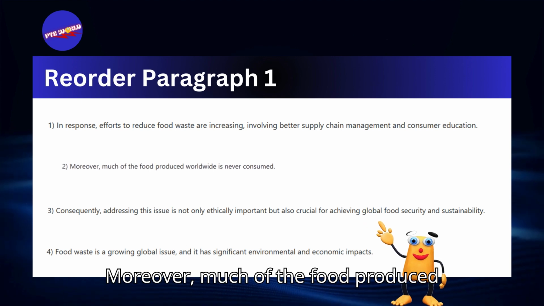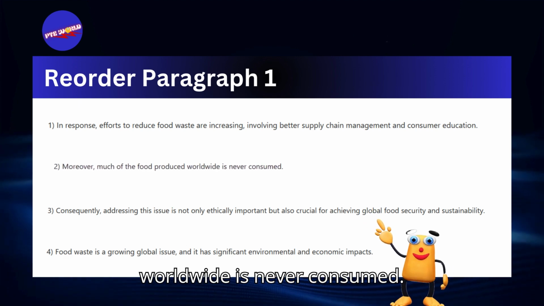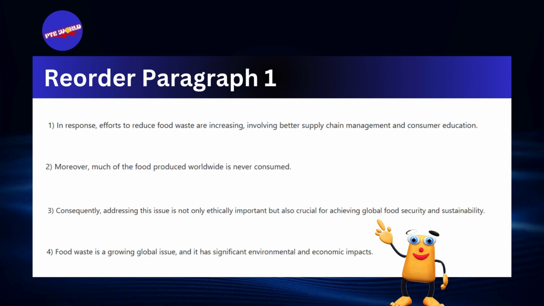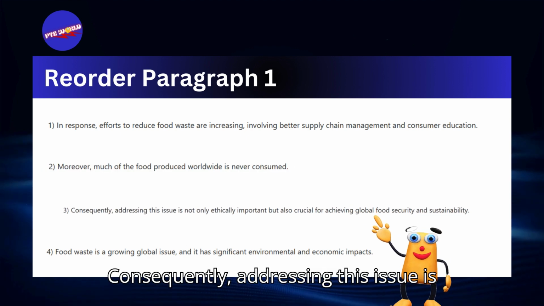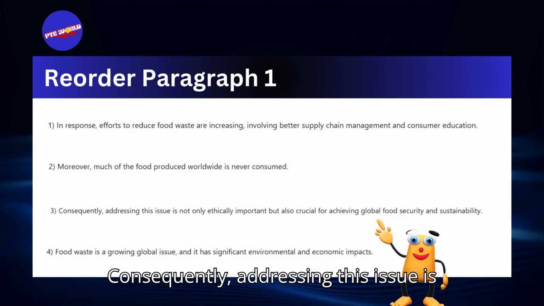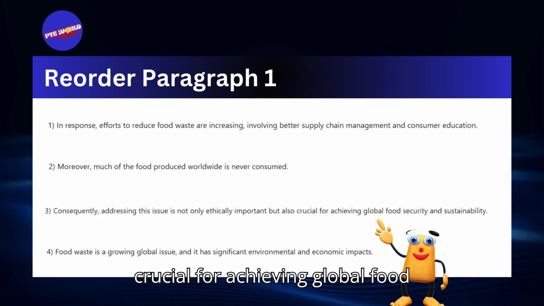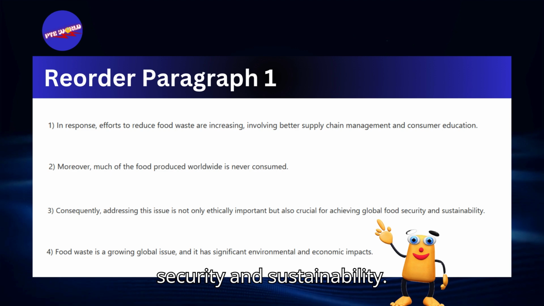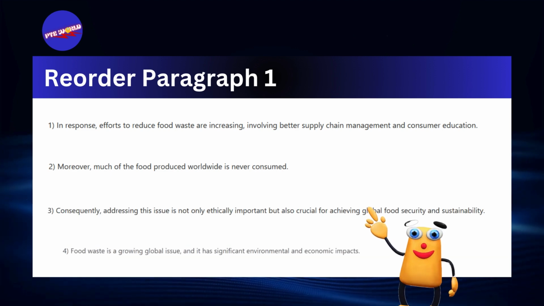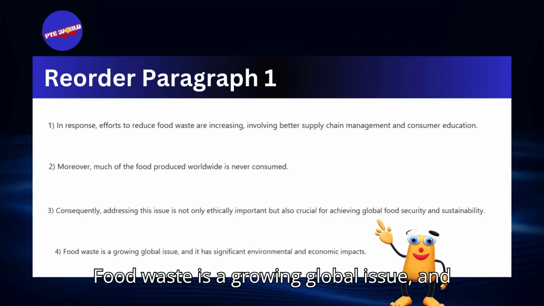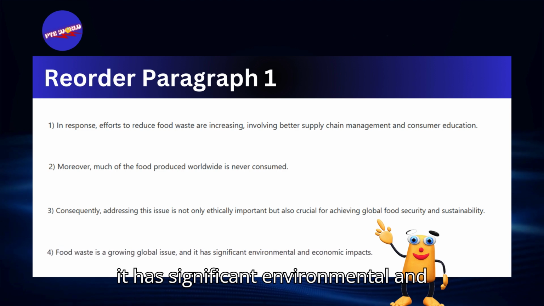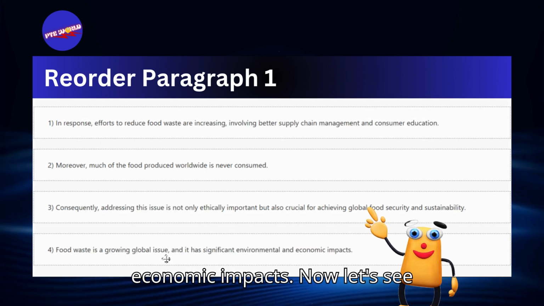Number 2: Moreover, much of the food produced worldwide is never consumed. Number 3: Consequently, addressing this issue is not only ethically important, but also crucial for achieving global food security and sustainability. Number 4: Food waste is a growing global issue, and it has significant environmental and economic impacts.